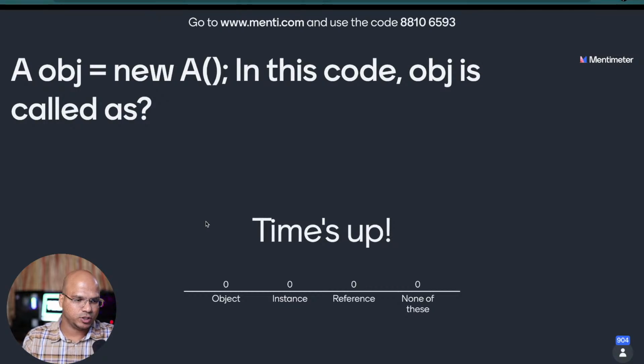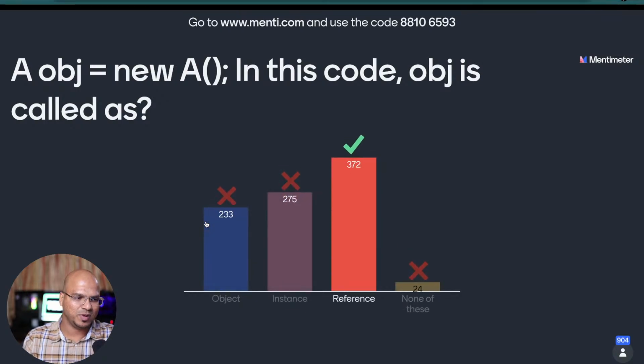And let's see what you are calling it. Okay, some people are saying object. That's right in terms of C language, C++ language. But in Java, we call them a reference. It is a reference.